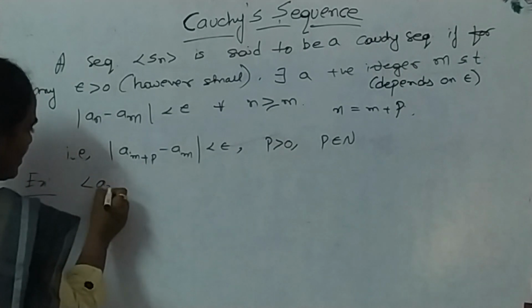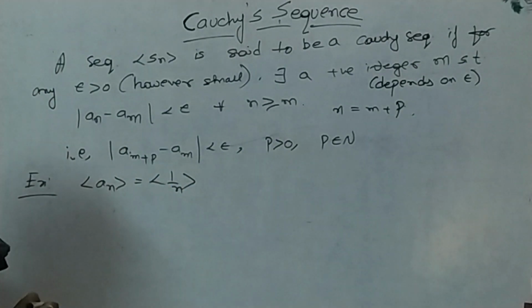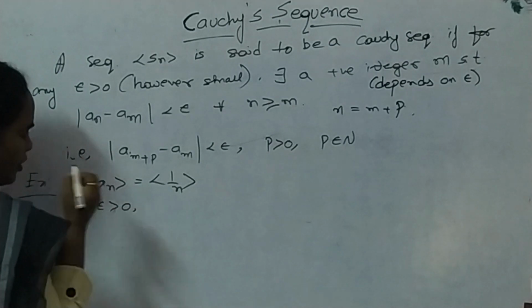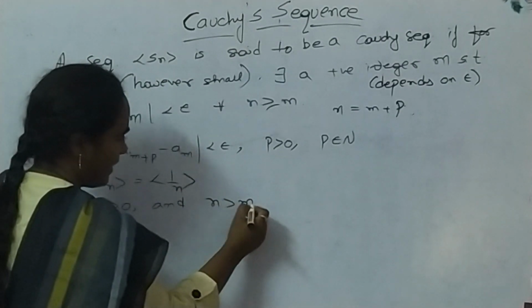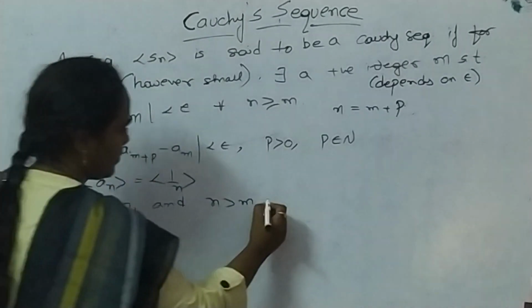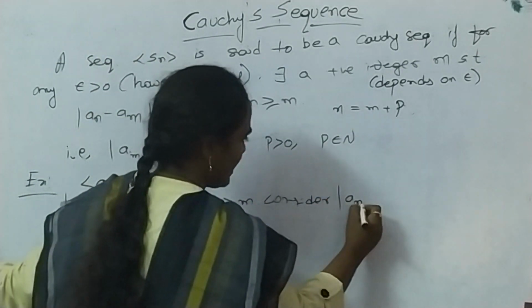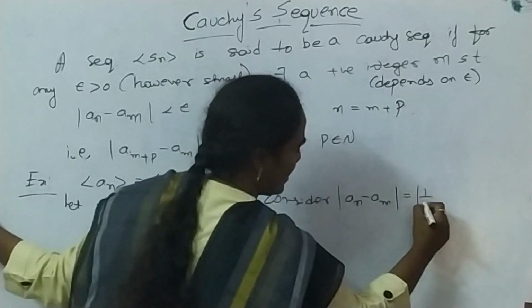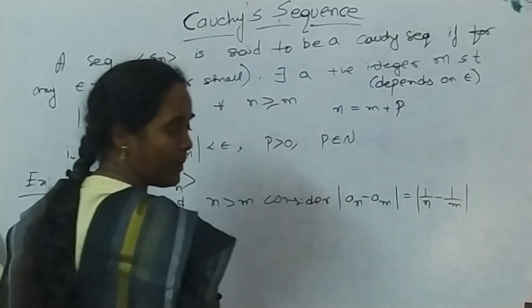Let us suppose a_n is a sequence defined as a_n = 1/n. Let epsilon be greater than 0 and n is greater than m. Now consider modulus of a_n minus a_m. What is a_n? The given sequence 1/n. What is a_m? The mth term of the sequence, 1/m.